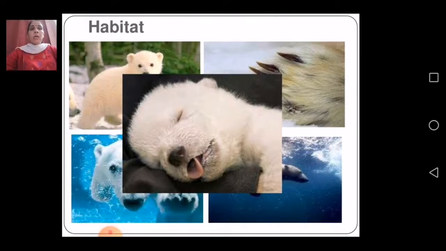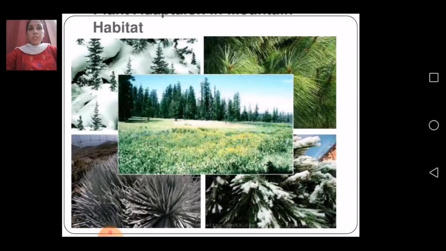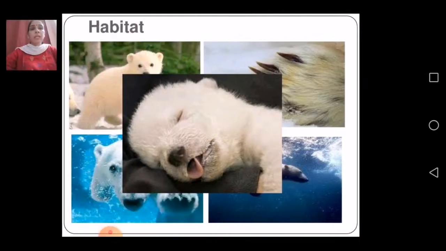Okay, now let's discuss the habitat of a few more animals. Here you can see a picture of a polar bear, which lives in the polar region. We have seen a lot of adaptations of the camel, which are very useful for the camel to survive in the desert habitat. Now see these pictures, that is the polar region, the north pole as well as the south pole.